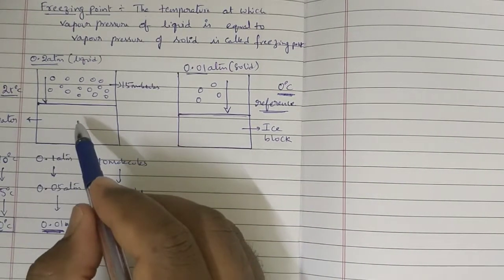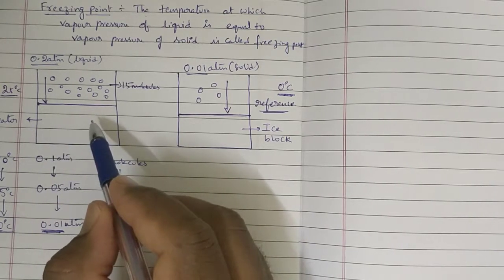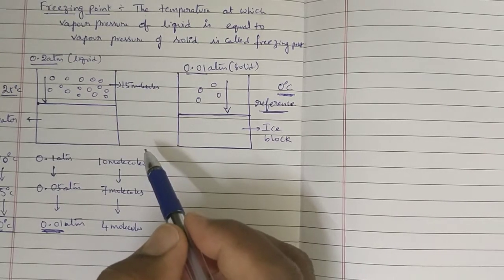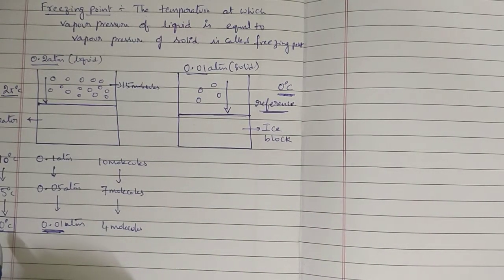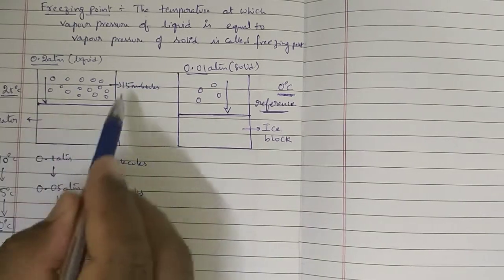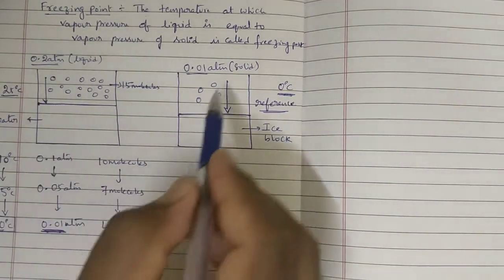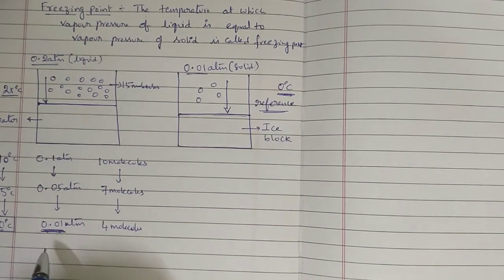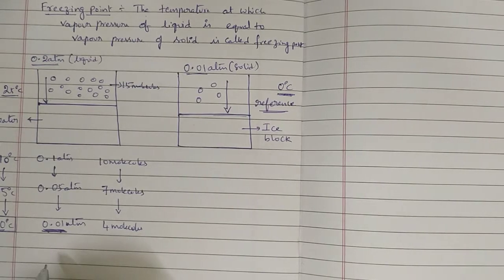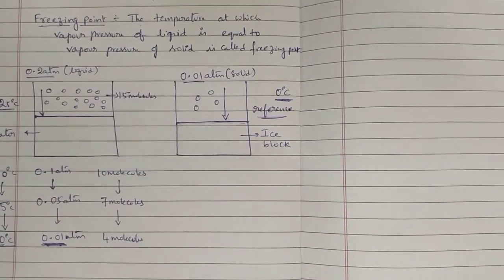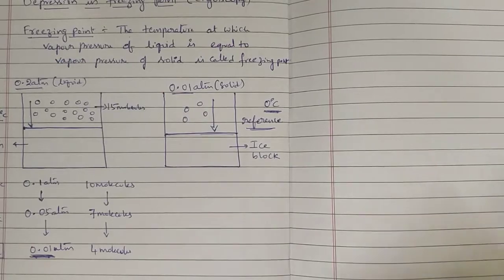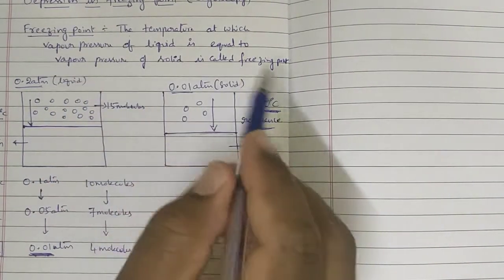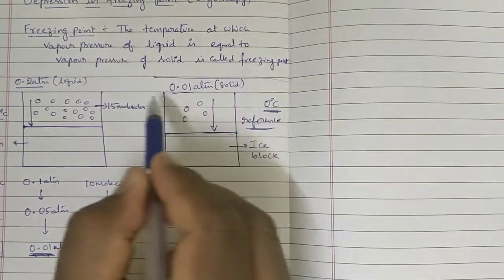At this 0 degrees centigrade, all the liquid molecules have such capacity to be converted to solid state because their energy is completely decreased. That temperature at which the vapor pressure of the liquid equals the vapor pressure of the solid is called the freezing point. I hope you are understanding now. The temperature at which vapor pressure of liquid is equal to vapor pressure of solid is called freezing point. That's why I told this one for reference only.